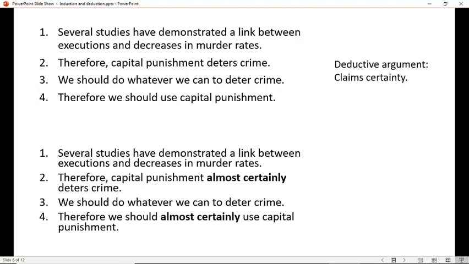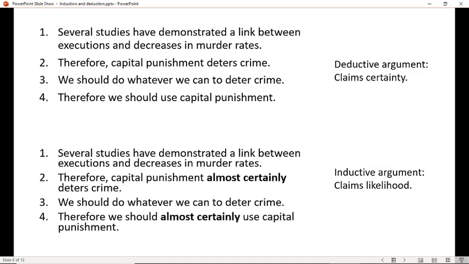The first argument is called a deductive argument because it's claiming certainty. If you accept the premises, the conclusion has to follow. The second one is called an inductive argument. It only claims likelihood. If you accept premise 1, it makes it likely that 2 is true. I mean, it's almost certainly true that capital punishment deters crime. And therefore, it's almost certainly, number 4, true that we should use capital punishment. So these are called inductive arguments. And a lot of times people use inductive arguments because that's all they really need. If we're trying to decide on policy, for example, or whether to have capital punishment, it's enough to know that something's almost certainly something we should use.